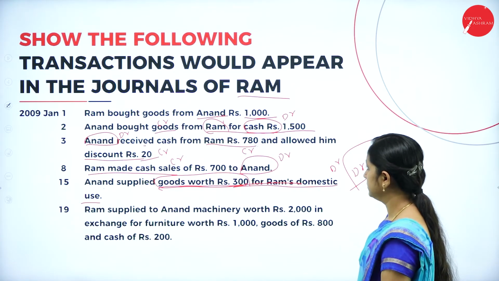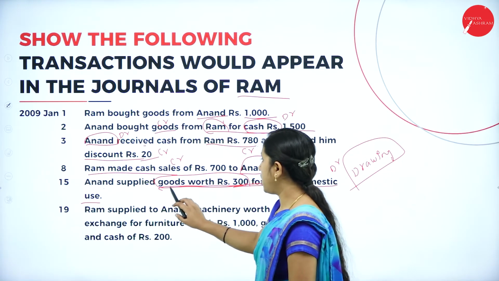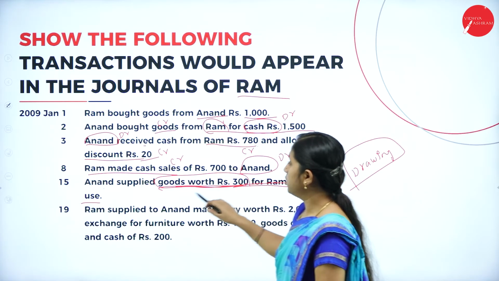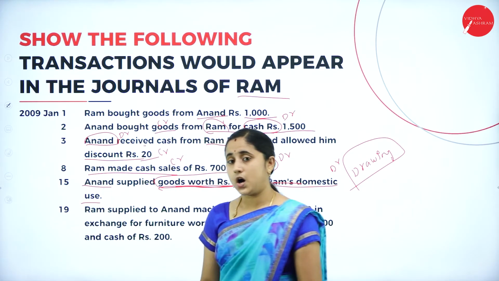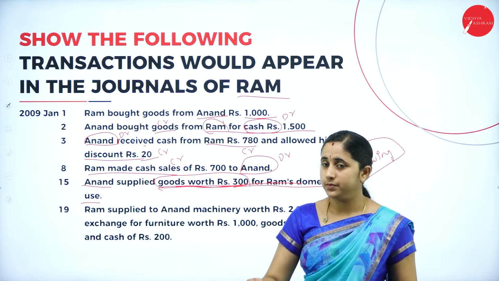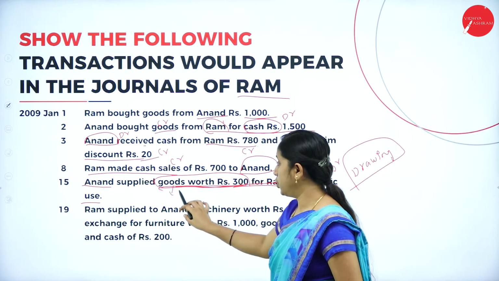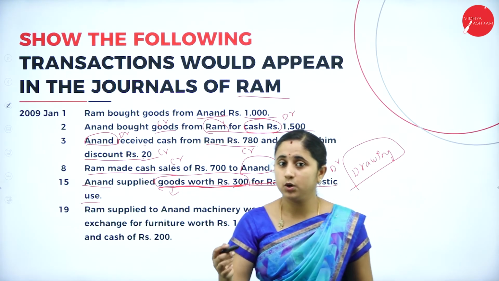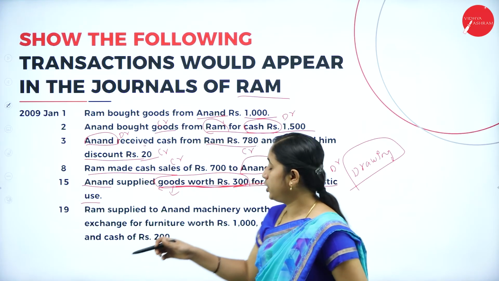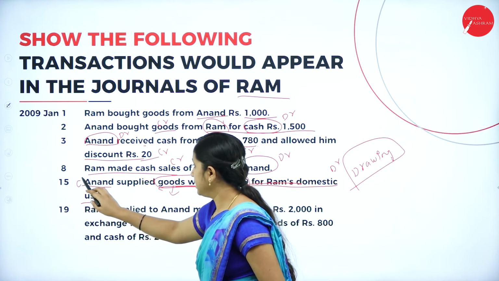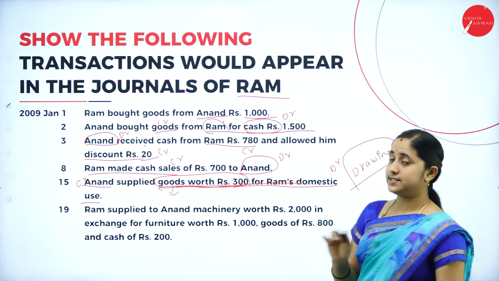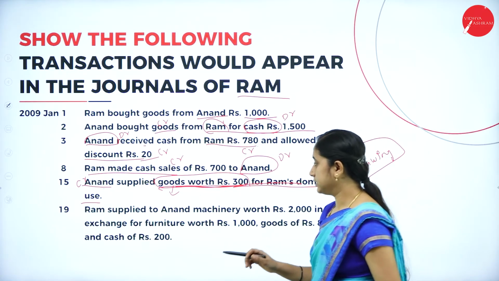Next, or else you can write drawing account debtor to Anand account, because Anand is giving. You are using goods, but Anand is giving. Who is giving? Anand. So you should credit the Anand account. Drawings account debtor to Anand account.